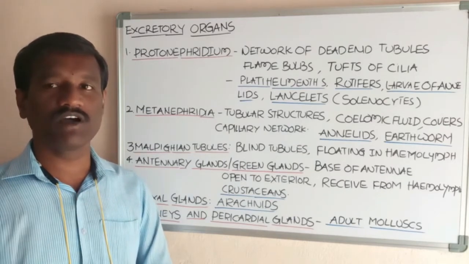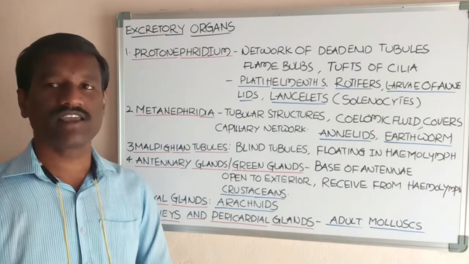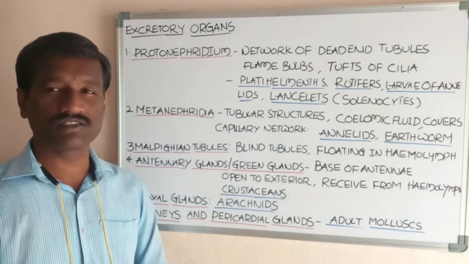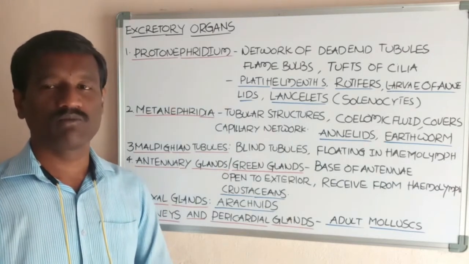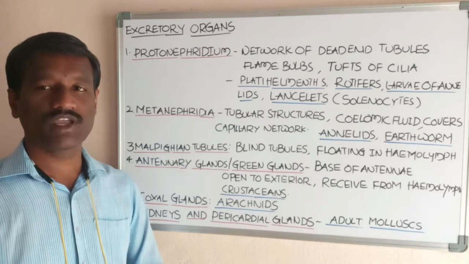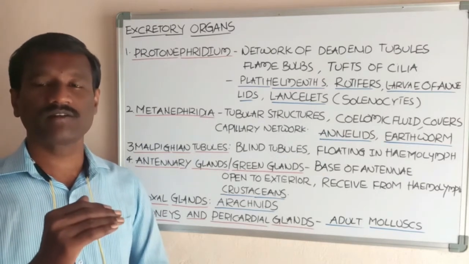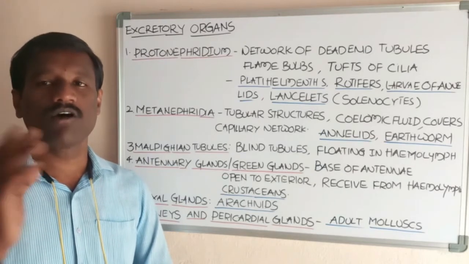In these animals, kidneys act as excretory organs. Kidneys are the most complex tubular structures, present in highly developed animals such as chordates.